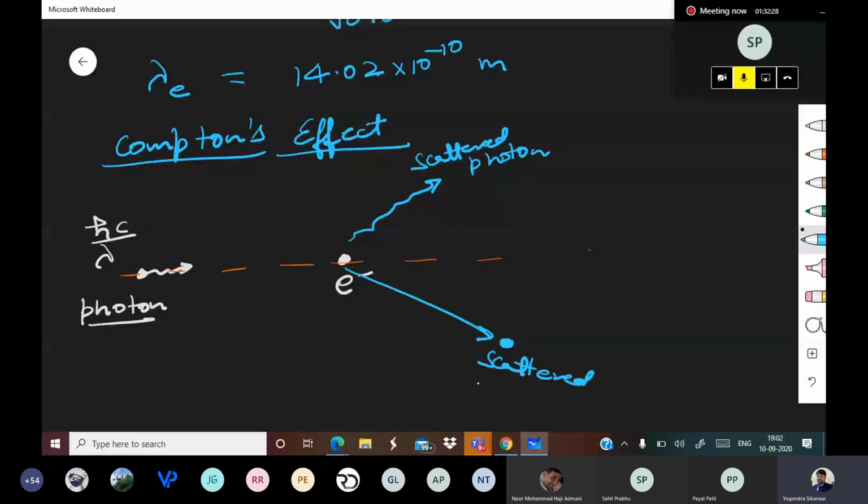This is an amazing phenomenon actually. This angle is phi and this angle is theta. Have you drawn the diagram, everyone?